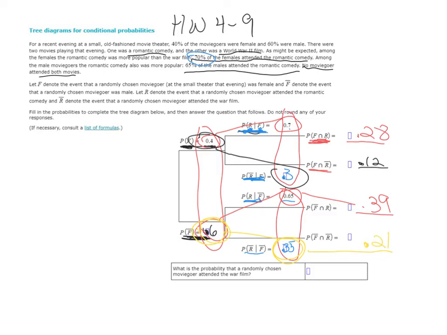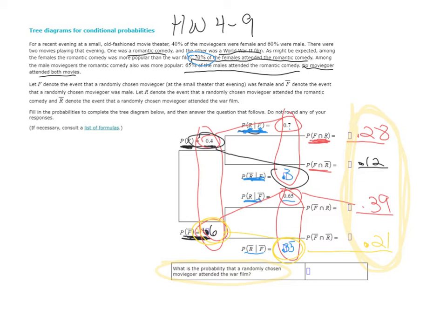Now, I know I've done this right if all of these add up to 1, and they do. So that's a way I can make sure. This should always add up to 1 when you finish. Now, maybe the hardest part about this is answering this last question.